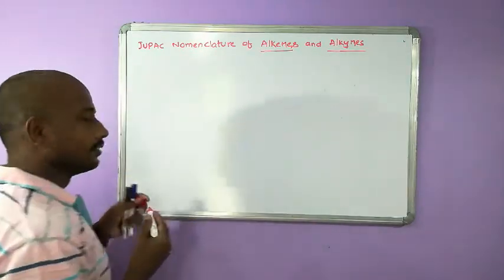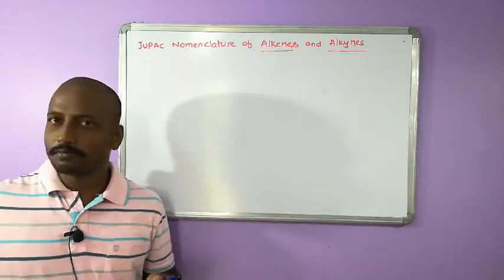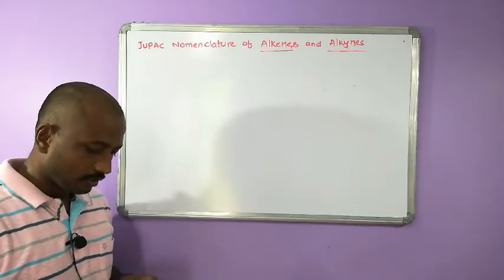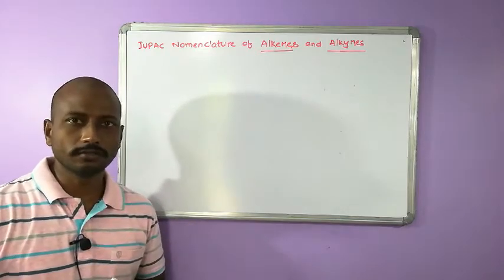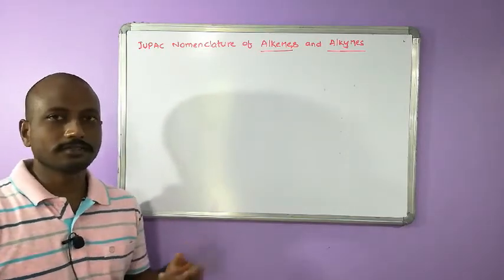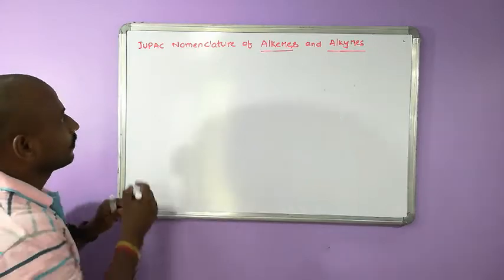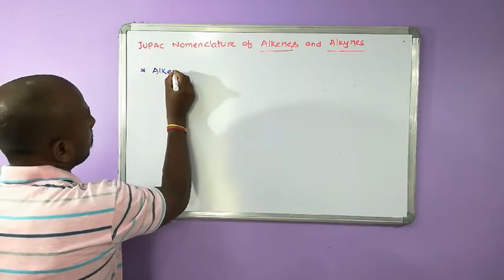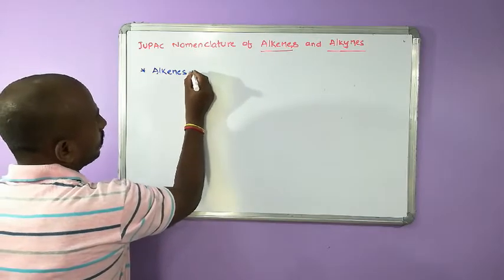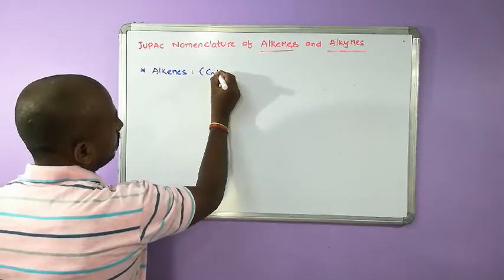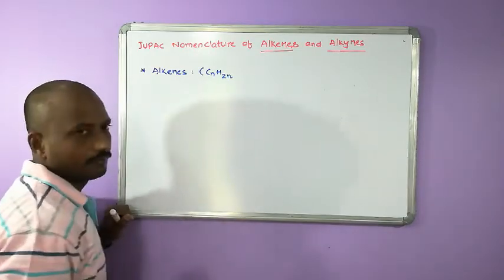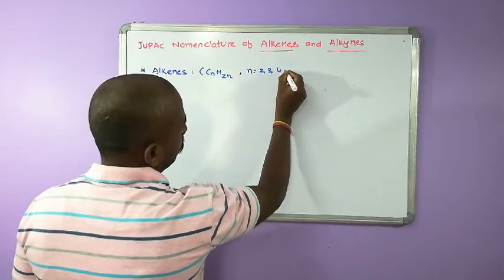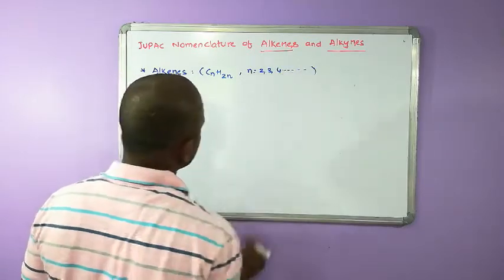I am going to tell about only simple alkenes and alkynes, not much complex ones, because we would have to discuss so many rules, and it is not part of the CBSE syllabus. So if we come to alkenes, what is the general molecular formula? CnH2n, where n is equal to 2, 3, 4, and so on.